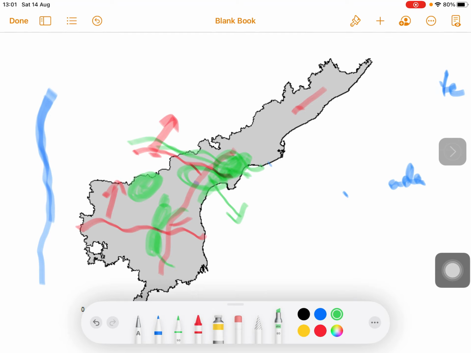Yerramala and Velikonda Hills along Nellore, and Tirupati Hills, Avulapalli Hills, Horsley Hills in Chittoor are important. We have Horsley Hills here. This is Chittoor district.